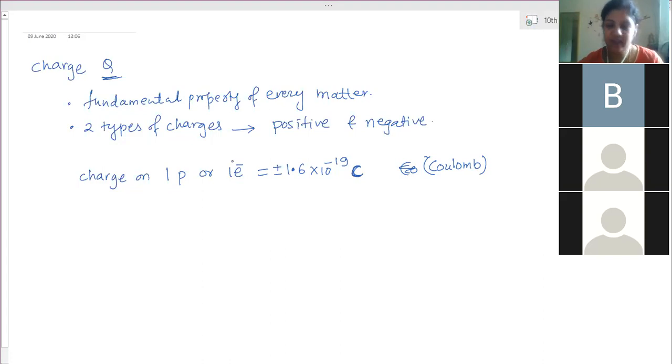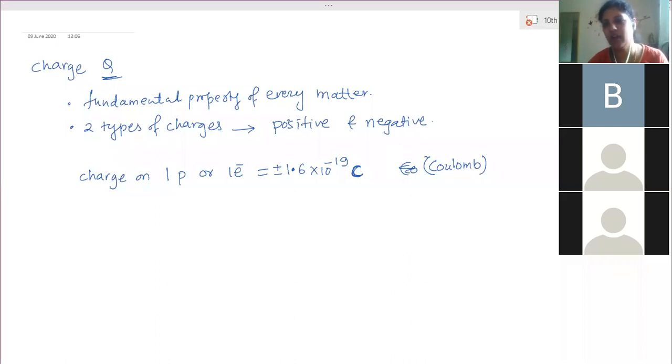Now, whenever current flows, that is, electricity moves, generally one electron is not moving. There are millions, trillions of electrons moving in one small conductor. Even if we take the thinnest conductor, a large number of electrons keep moving. So we are concerned about the total charge carried by them. Every electron carries this much charge, that is 1.6 into 10 to the power minus 19.